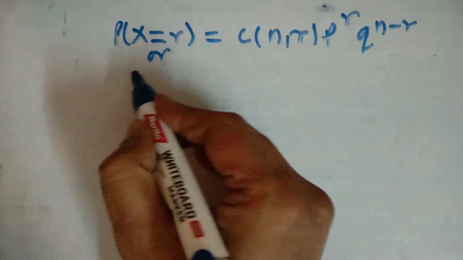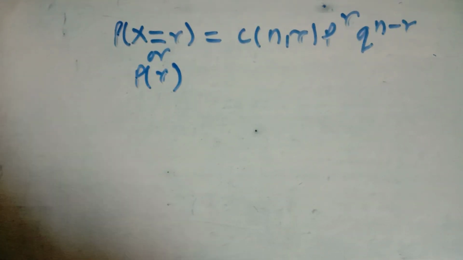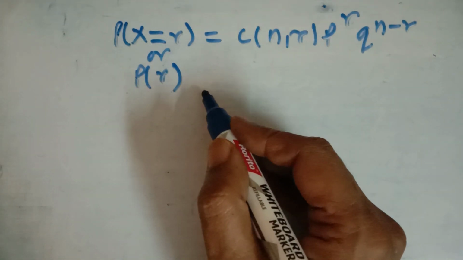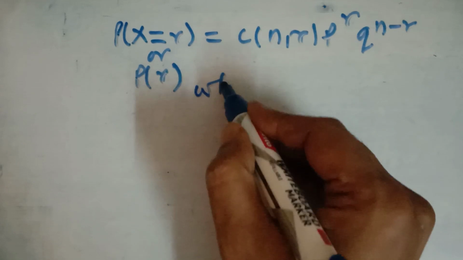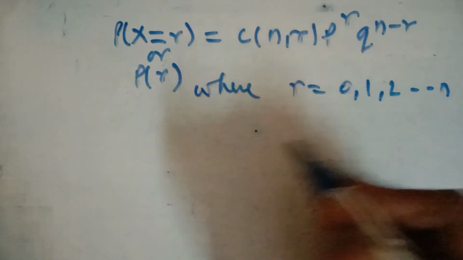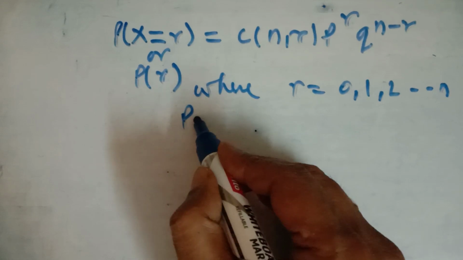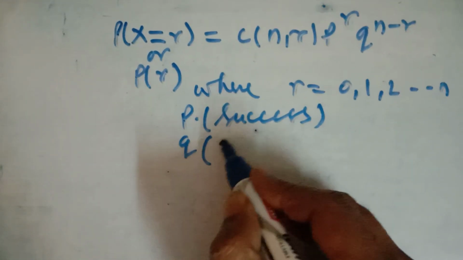We can write P(X = r) as P(r) only, where the value of r will be from 0, 1, 2 and so on up to n, and p is the success and q is the failure.